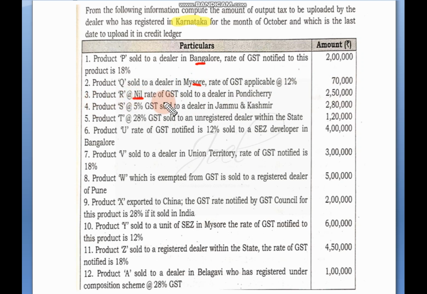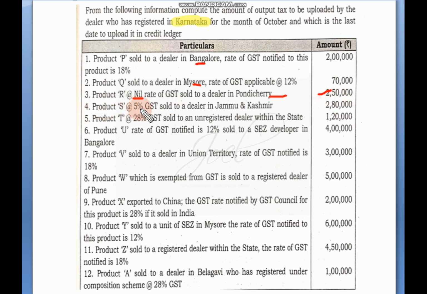Next, product R at a nil rate of GST sold to a dealer in Pondicherry. Remember, goods are sold to a dealer in Pondicherry. That means it is an IGST transaction. When it is an IGST transaction, we will write it under the IGST column, but remember here the tax rate is nil, so we will write nil or a dash in the IGST column. But this is a part of total turnover, so 2,50,000 we will write under total turnover.